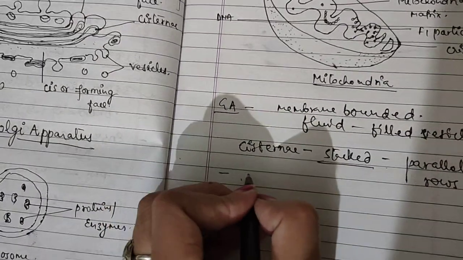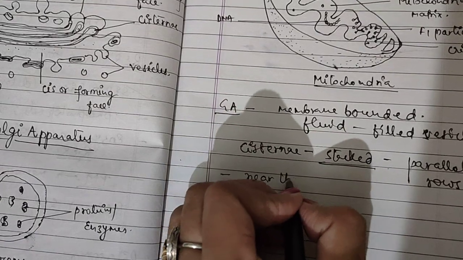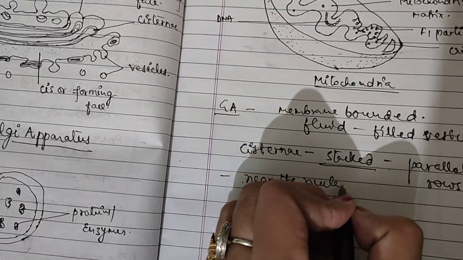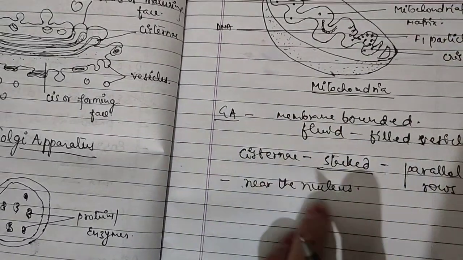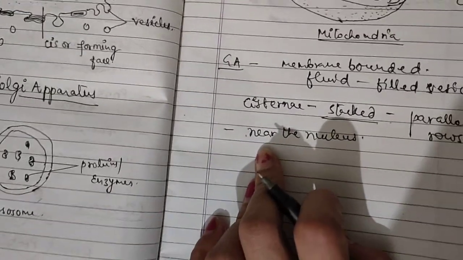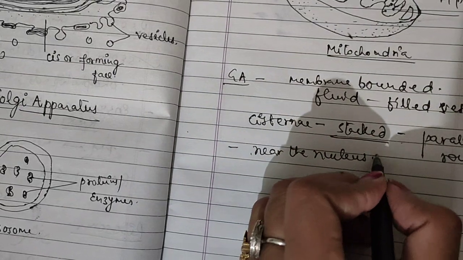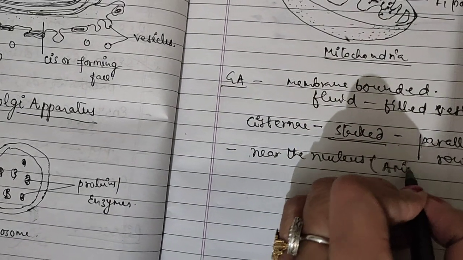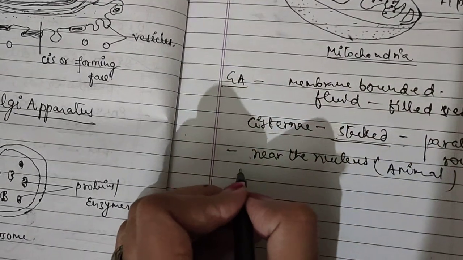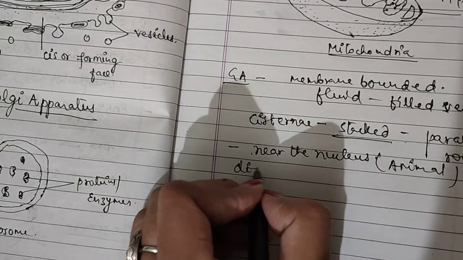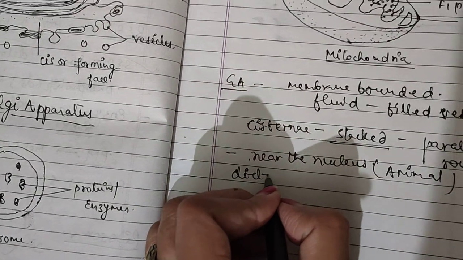And it occurs near the nucleus. So the Golgi apparatus occurs near the nucleus in the animal cell. And in the plant cell it is also known as dictyosomes.